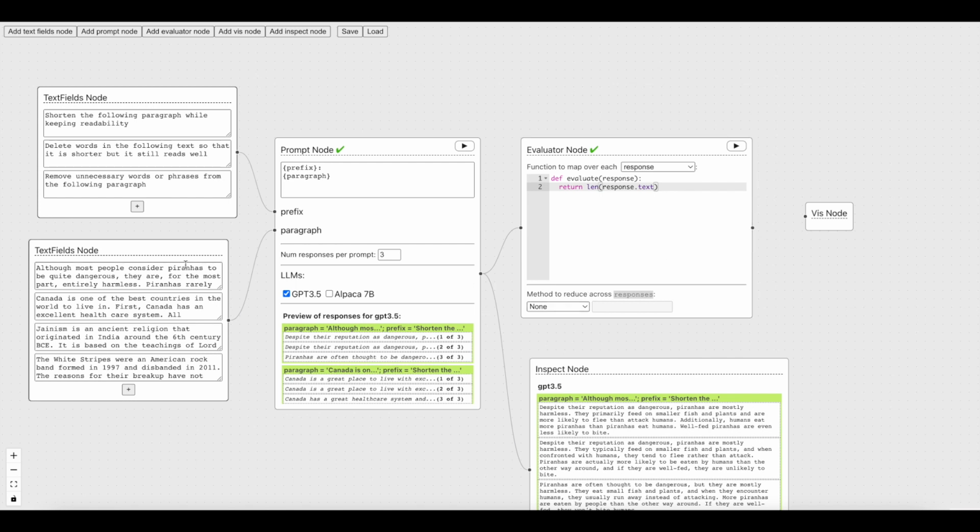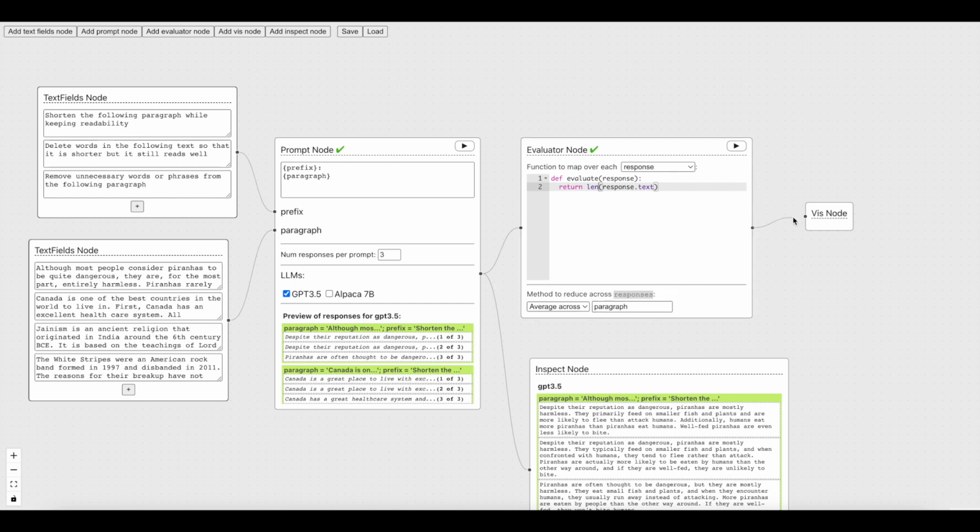However, key here is that we don't actually care about the paragraphs, right? The paragraphs are some variability which helps us understand how good the prompt is, but we don't care about visualizing differences between paragraphs. And since we don't care about that, we can just type in here that we're going to reduce, we're going to average across all paragraphs in the input. So if we run this again, now we've averaged across all of those paragraphs.